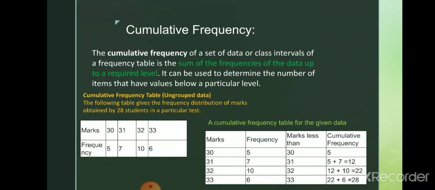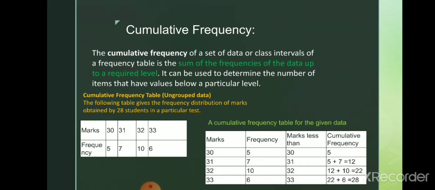The cumulative frequency of a particular value is calculated by the sum of the frequencies of the data up to the required level. Now we want to find the cumulative frequency of mark 30. How many times are the marks less than or equal to 30? Only 5 times. Below 30 there are no marks, therefore up to 30 the frequency is 5, so the cumulative frequency is 5.